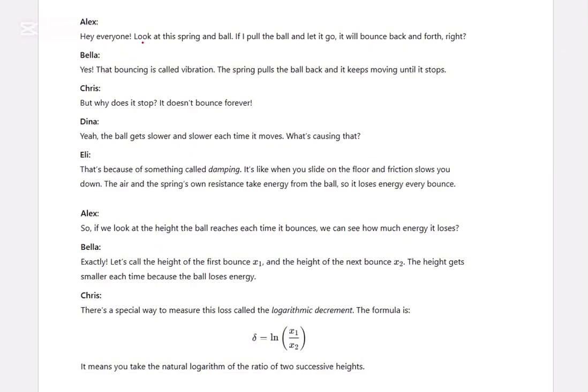Hello everyone. Look at the spring ball. If I pull the ball and let it go, it will bounce back and forth, right? The bounce is called vibration. The spring pulls the ball back and keeps moving it until it stops. Why does it stop? It doesn't bounce forever, right?